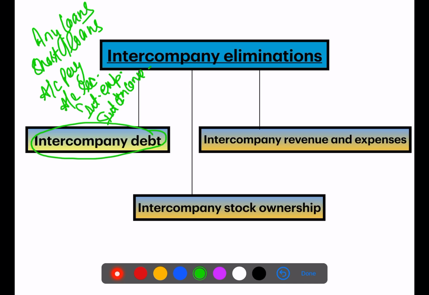Next is intercompany revenue and expenses. When we talk about revenue and expenses, it means there is a sale of goods and services. Under this kind of elimination, it eliminates the sale of goods and services from one entity to another within the group.